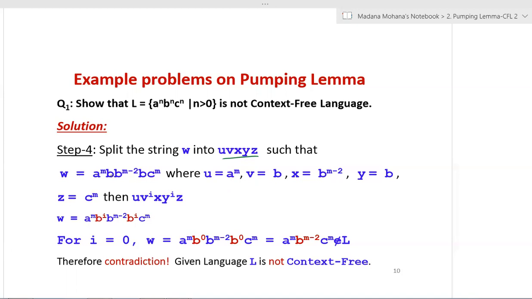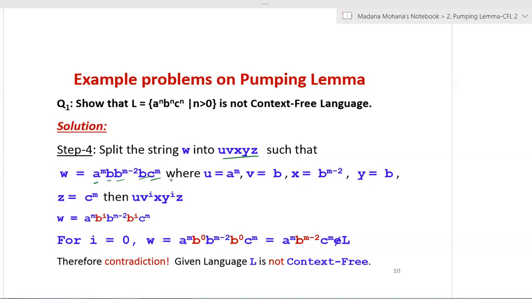So now that W can be decomposed as, let us see here, a^m, then c^m as it is. Now b^m is decomposed into 3 substrings, like b, b^(m-2), b. Again, if you simplify this, b^(1 + m-2 + 1), you will get b^m only. There is no change. You could even split c^m or a^m, but you have to satisfy the conditions.